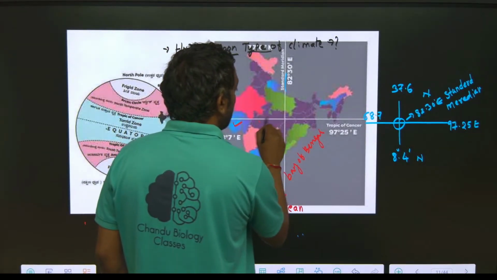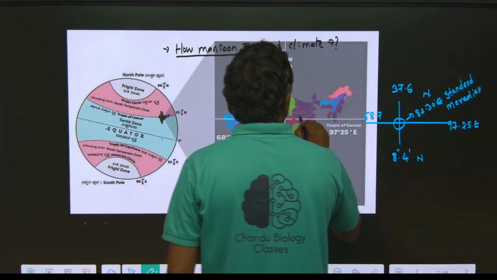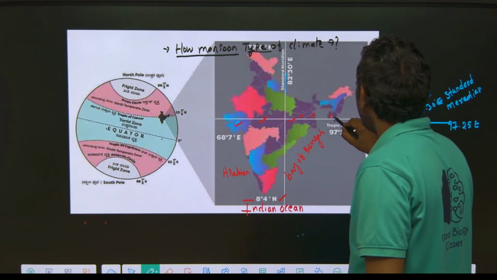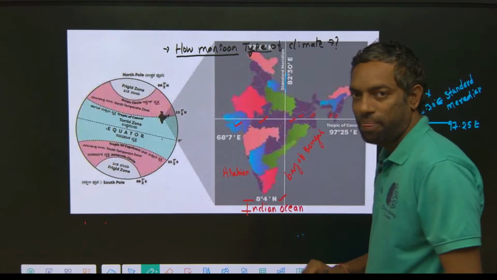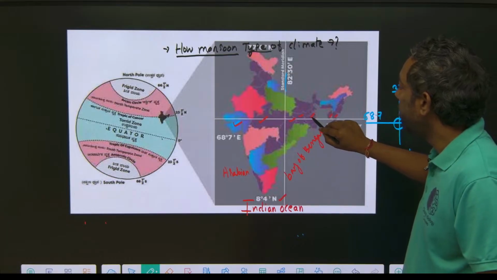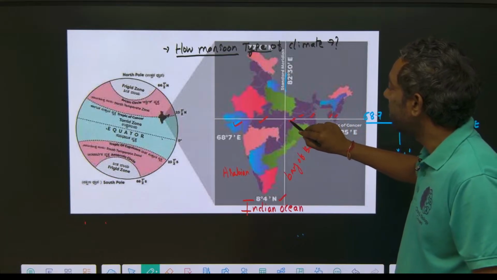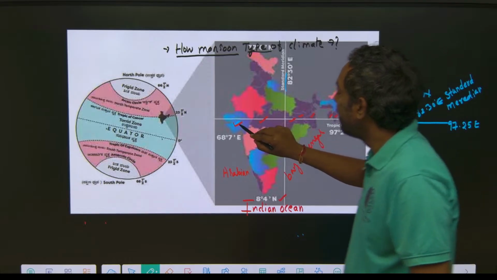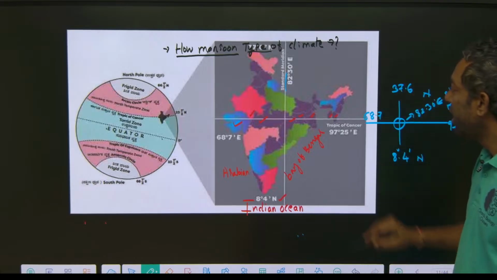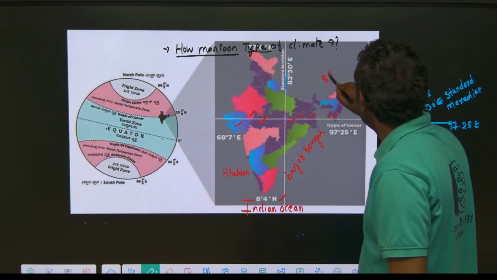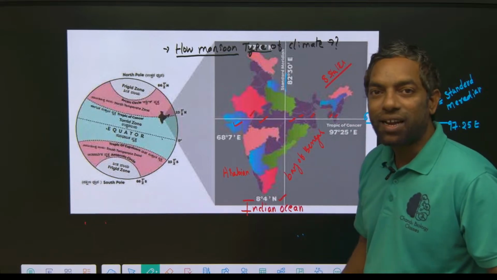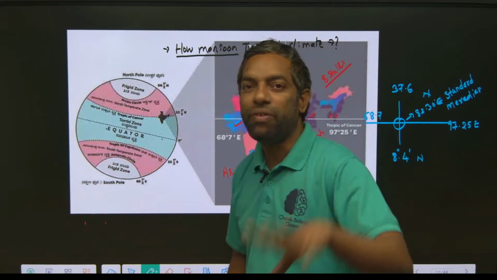Gujarat, Madhya Pradesh, Chhattisgarh, Odisha, West Bengal, Tripura, Mizoram, and Rajasthan. How many? 8 states. The standard meridian crosses 8 states. This is a previous year question.